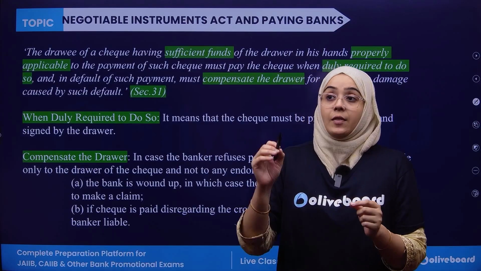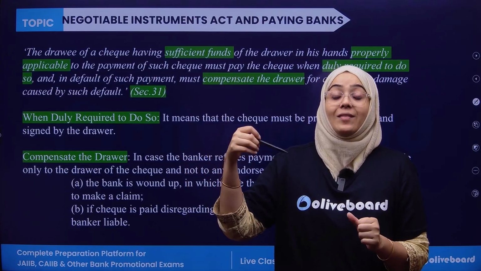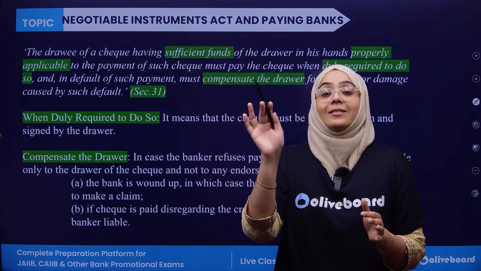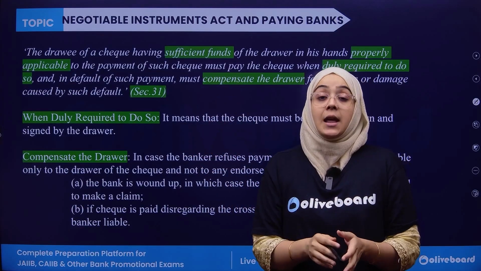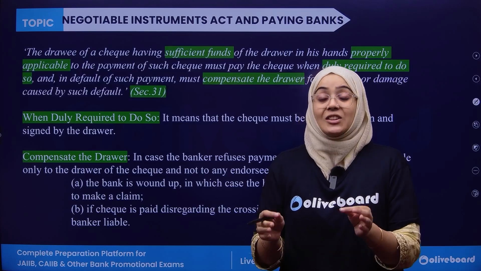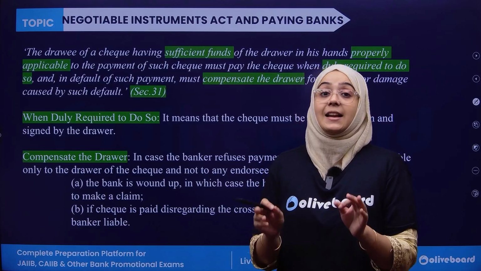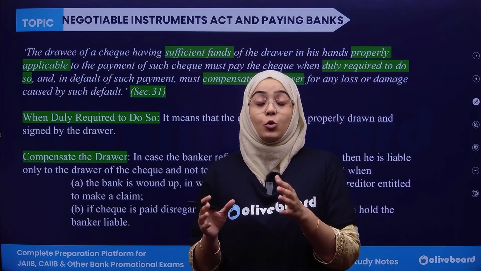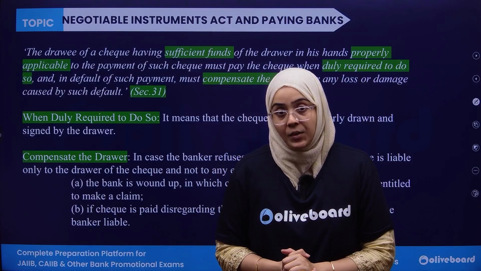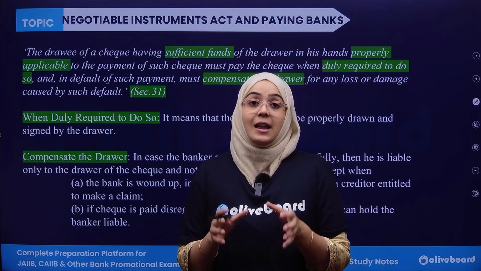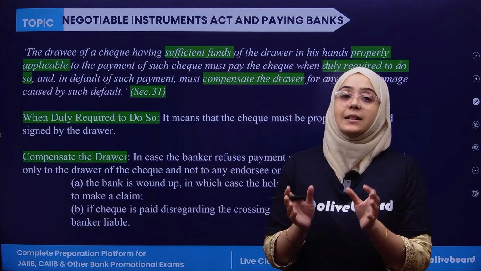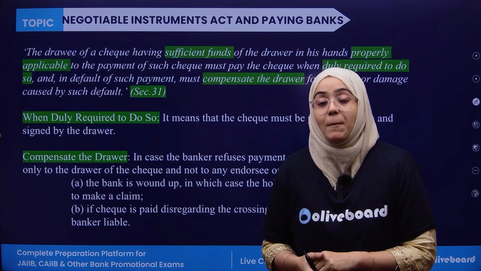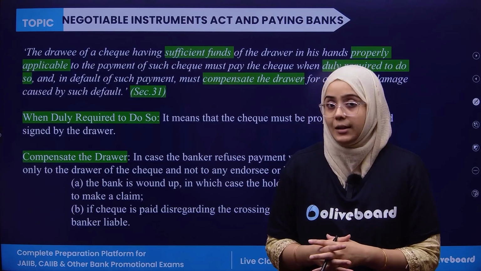The drawee means who is actually directed to pay the check. The drawee must have a sufficient balance of the drawer in his hand, which is properly available. It means that it is actually in cash or in that state through which the payment can be done. And the check needs to be paid by the drawee on behalf of the drawer when duly required to do so, meaning when there is a demand for that.